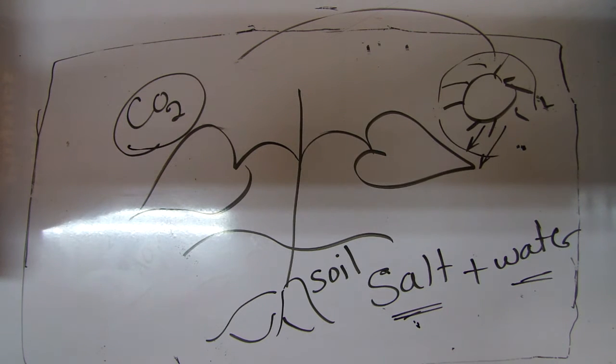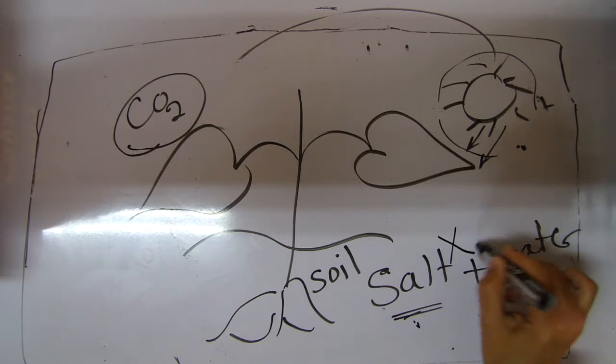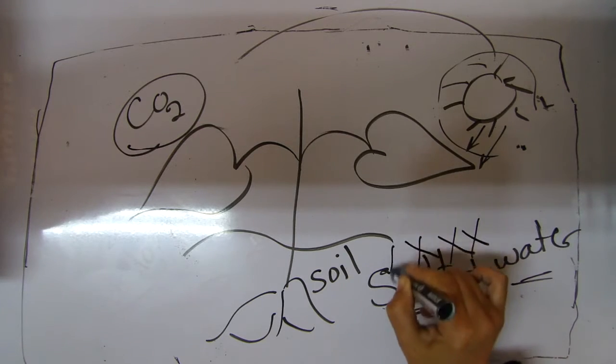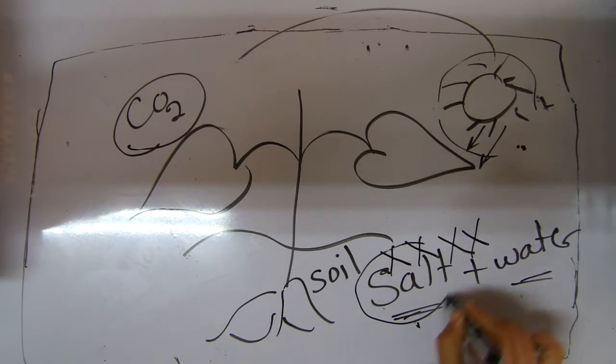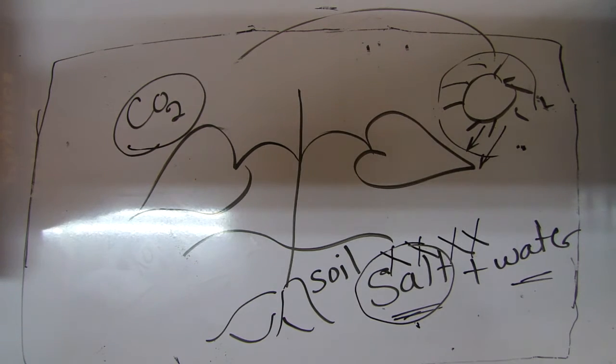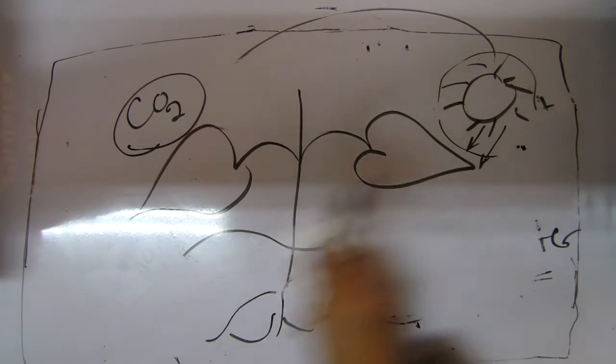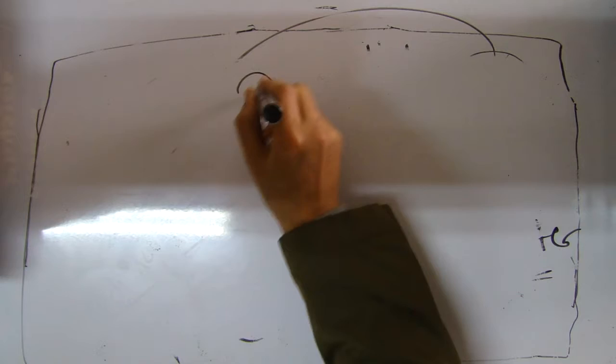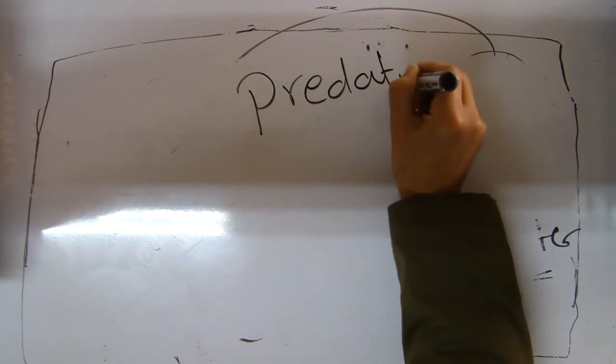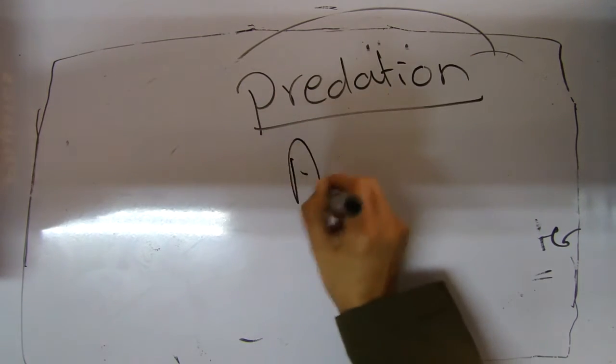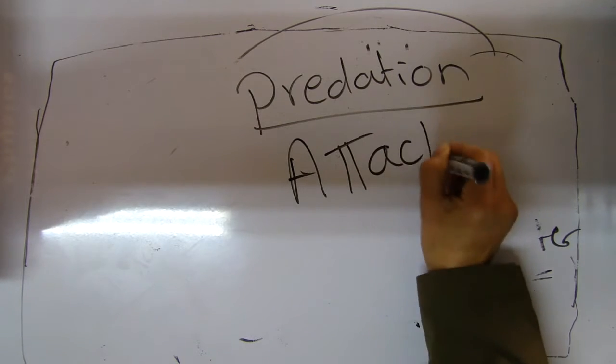Some other plants can't take mineral salts from the soil. So what can they do to get the minerals? They make predation by attacking insects.